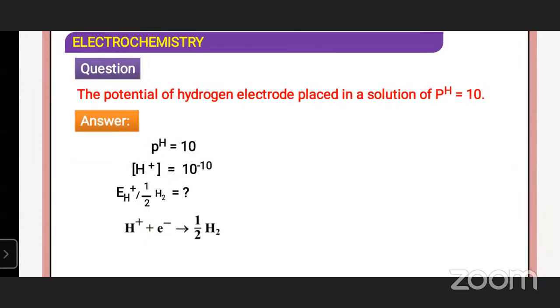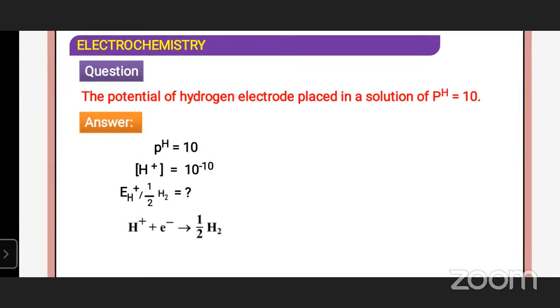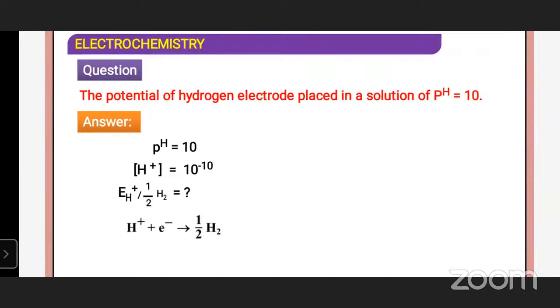Question number 1. The potential of a hydrogen electrode in contact with a solution whose pH is equal to 10. Okay. The reduction reaction of the hydrogen electrode: 2H+ plus 2 electrons gives rise to H2. n is equal to 2. pH is equal to 10, so H+ concentration is equal to 10 to the power of minus 10.